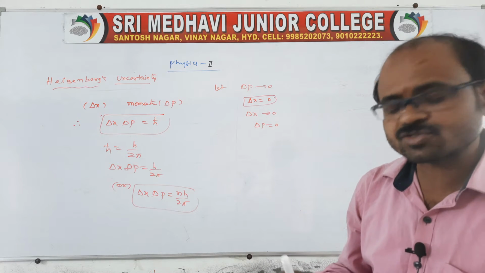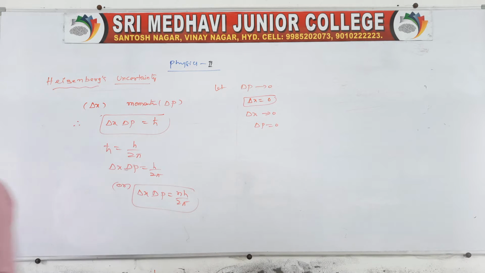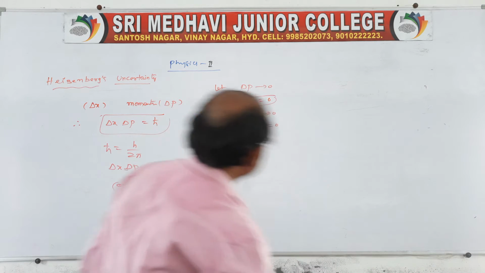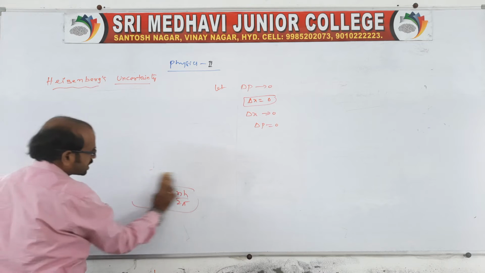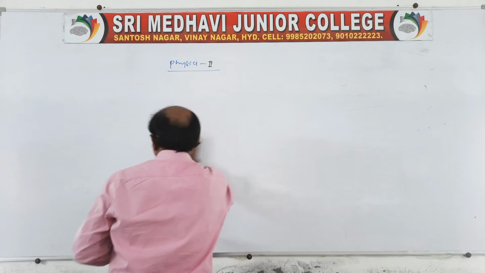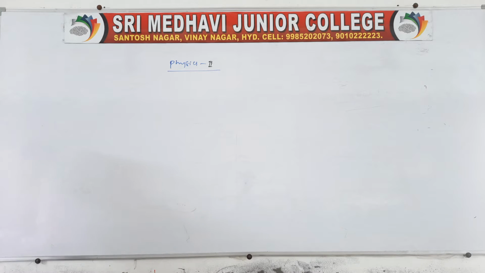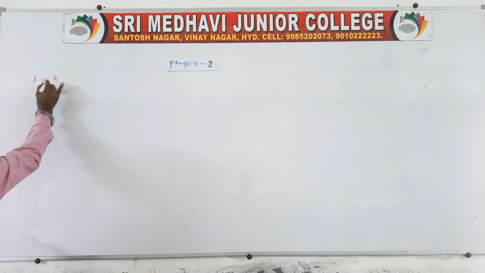This is there in chemistry also, right? And coming to the next one. See now, we have another one. We know the de Broglie wavelength. The wavelength lambda is equal to h by p. That is the de Broglie wavelength, right? De Broglie wavelength, lambda is equal to h by p.